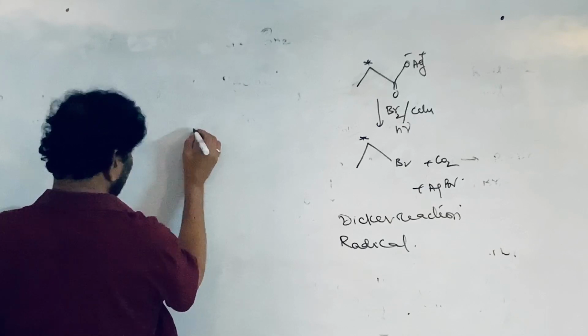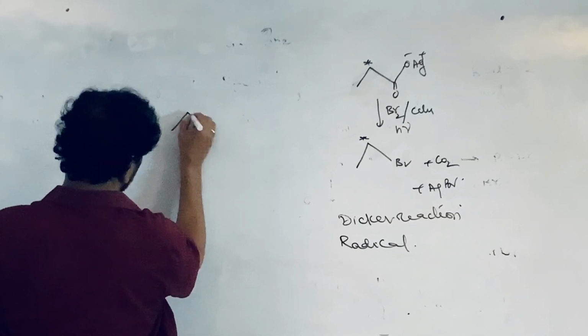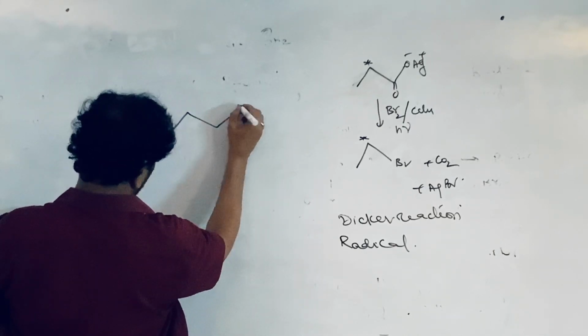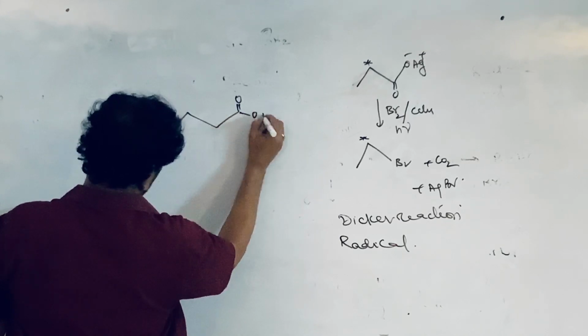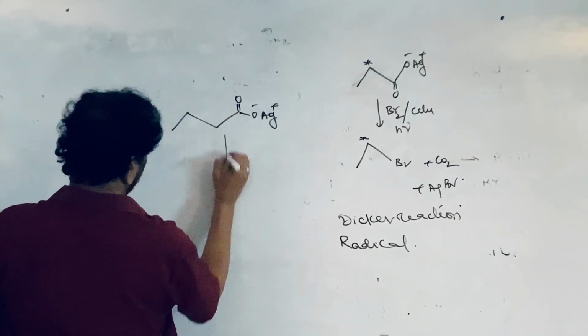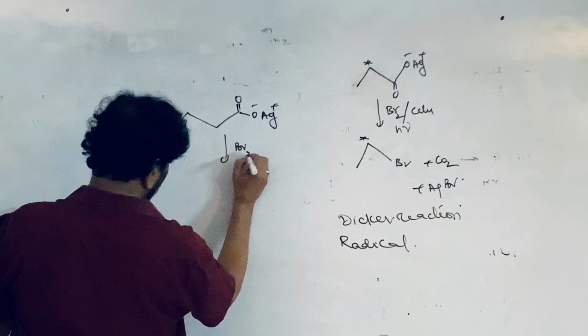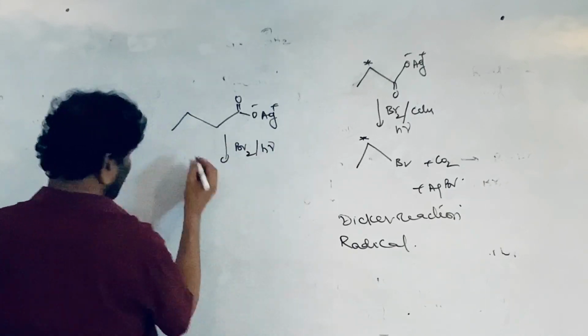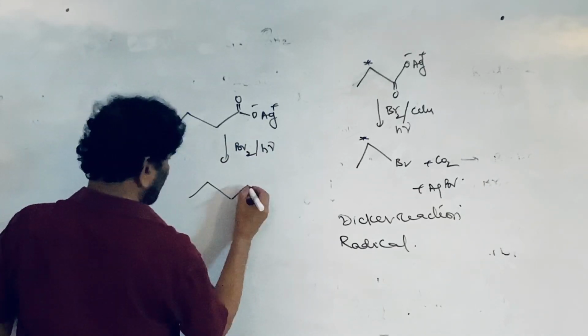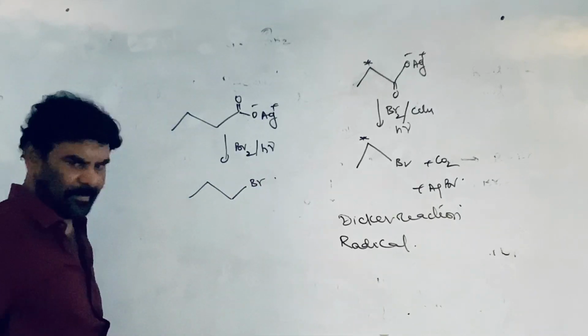If you take butanoic acid, 1, 2, 3, 4, silver butanoate treated with bromine in the presence of light, this carbon is lost and 1-bromopropane is formed.